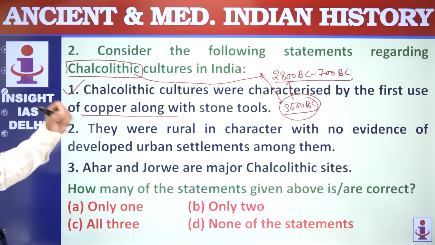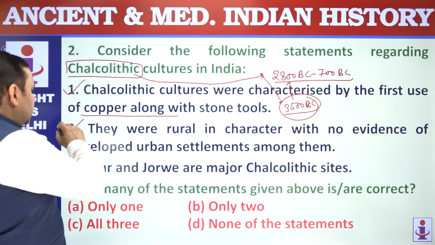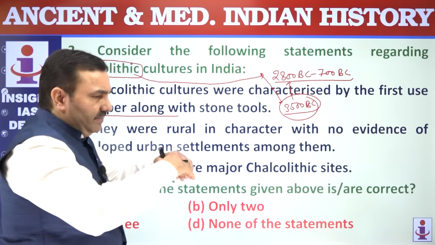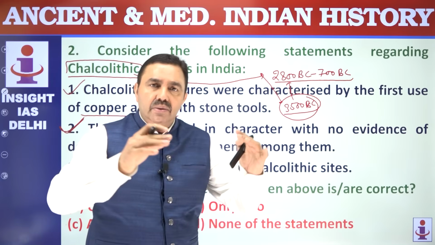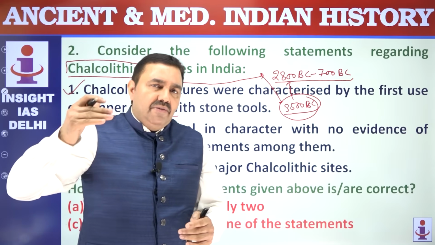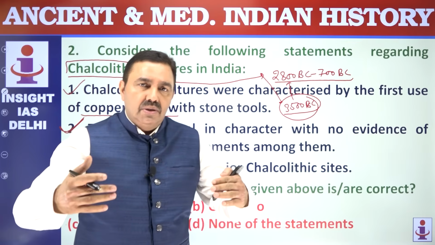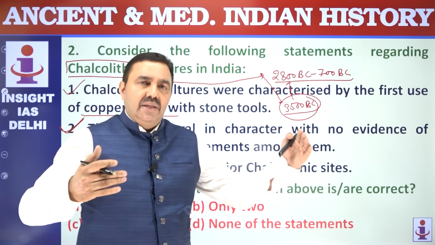They were rural in character with no evidence of developed urban settlements among them. See, till the time these cultures or till the time these people were living in villages, they were representing rural life, we term them as Chalcolithic cultures. And when some of the settlements assumed urban feature or developed into towns, we say they were representing Harappan civilization.